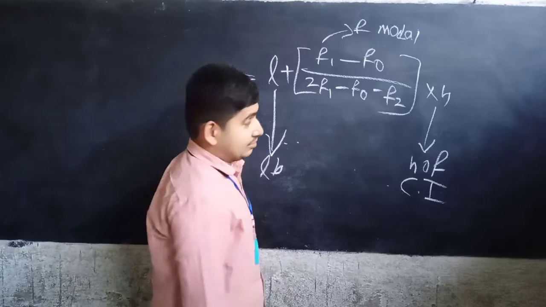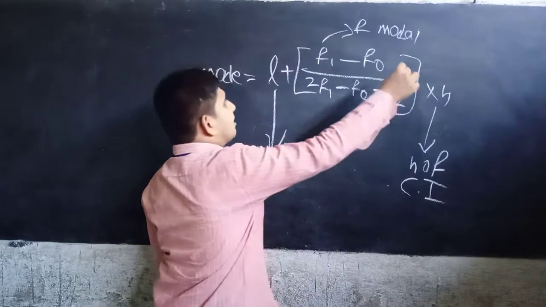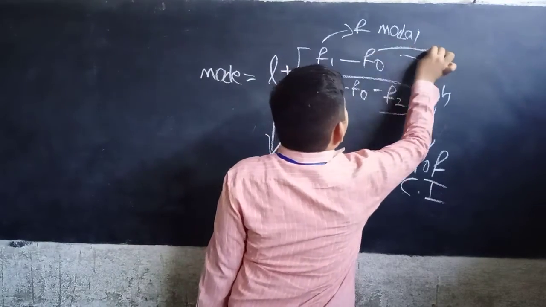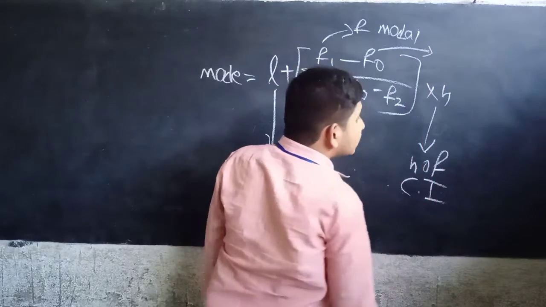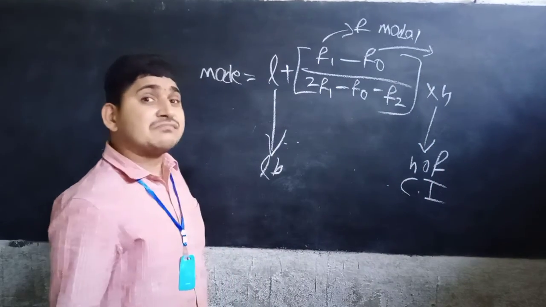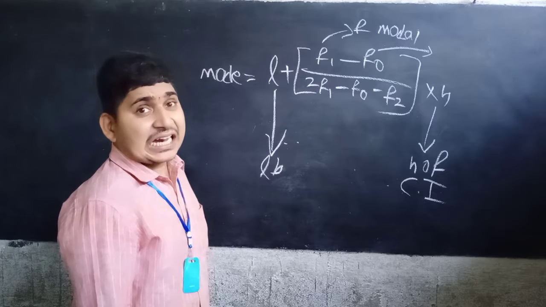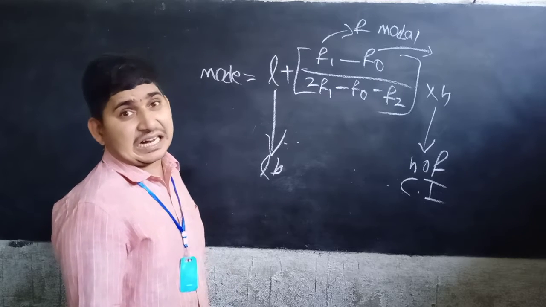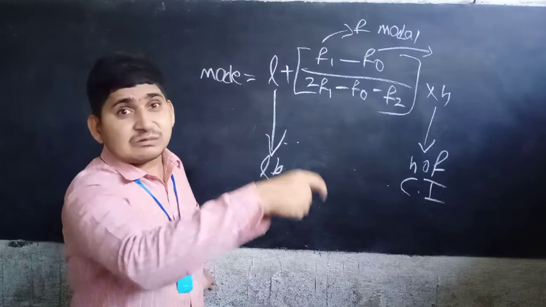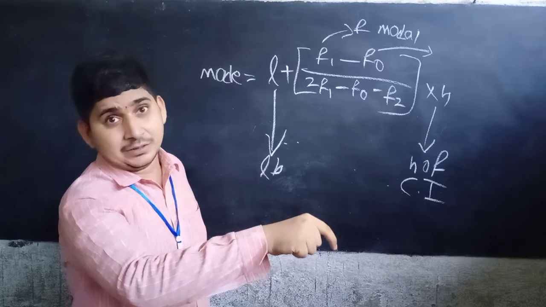Now, F0 means the frequency of the preceding class.